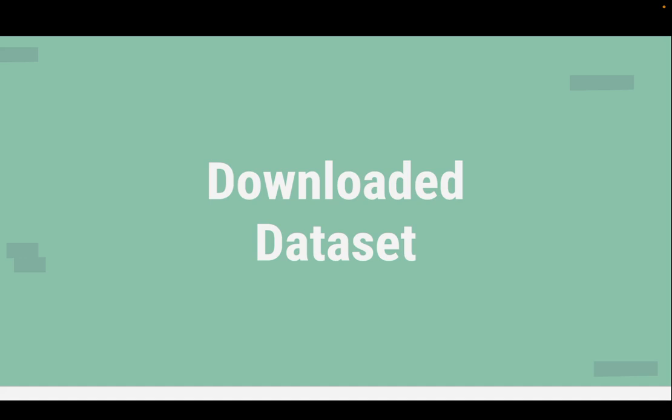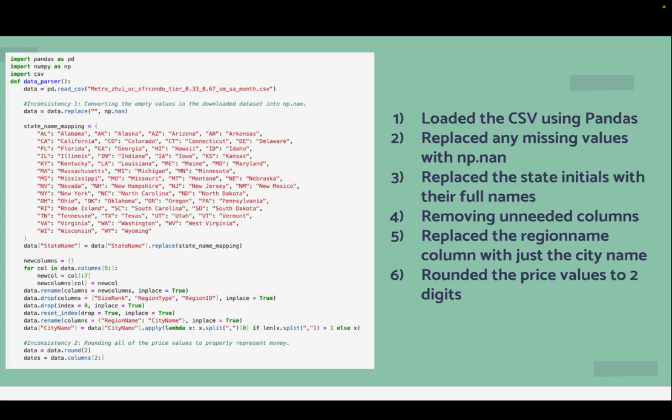Now for my data cleaning process. For my downloaded data, I began with loading the CSV file using pandas read_csv function. I then replaced any missing values with np.nan so that I could use them for future calculations without error. I then removed any unneeded columns and replaced the region name column with just the city names. Finally, I created a new column that contained the calculated average percent changes over the past 20 years for each city.